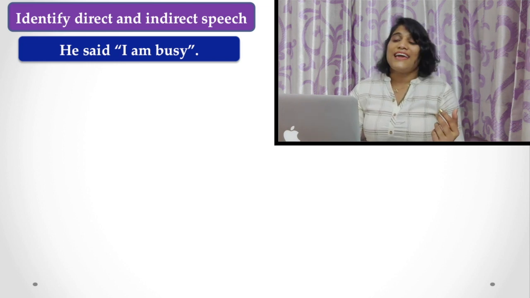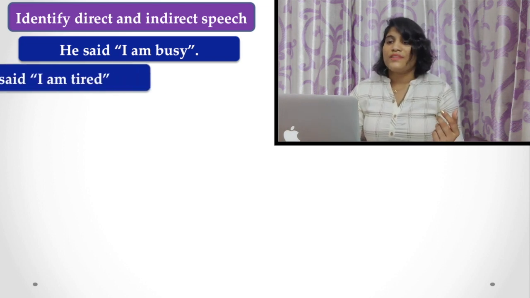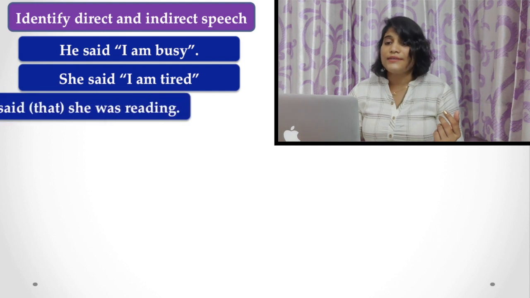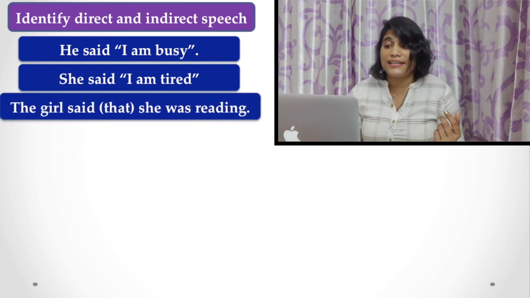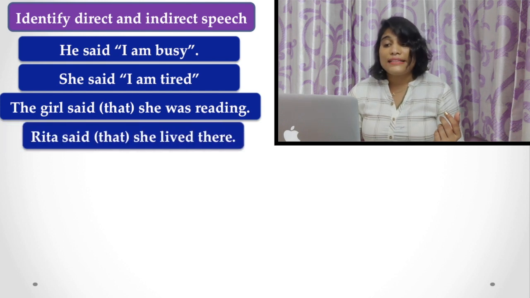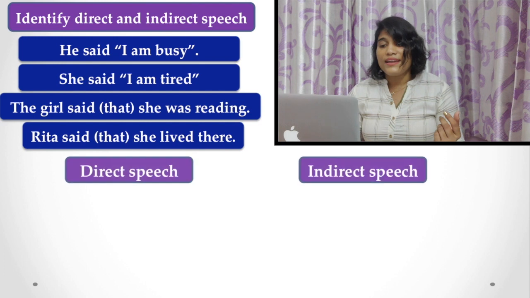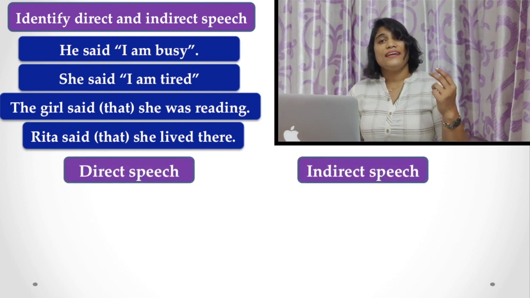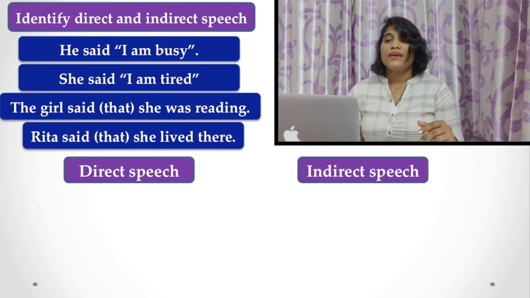Identify the direct and the indirect speech. He said, "I am busy." She said, "I am tired." The girl said that she was reading. Rita said that she lived there. Now, identify the direct speech and indirect speech.